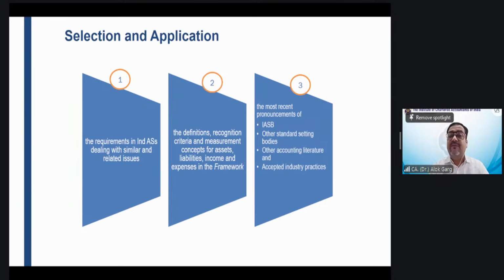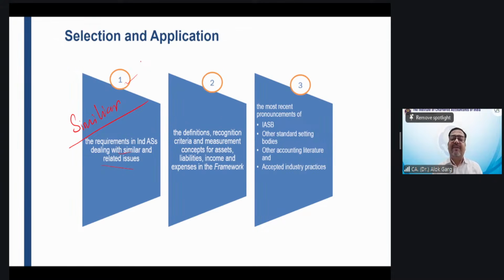So if a specific Ind AS is not there, we will see whether any similar Ind AS is there, which is dealing with the same situation, the same item or issues. The requirement in Ind AS dealing with similar and related issues. If there is no standard on intangible asset, whether any standard exists which deals with tangible asset, or some other kind of intangible asset, or whether a standard exists on these kinds of non-monetary assets, for example. So if no specific Ind AS is available while developing the accounting policy, first you need to apply the requirement given in a similar standard, if any similar standard is there.